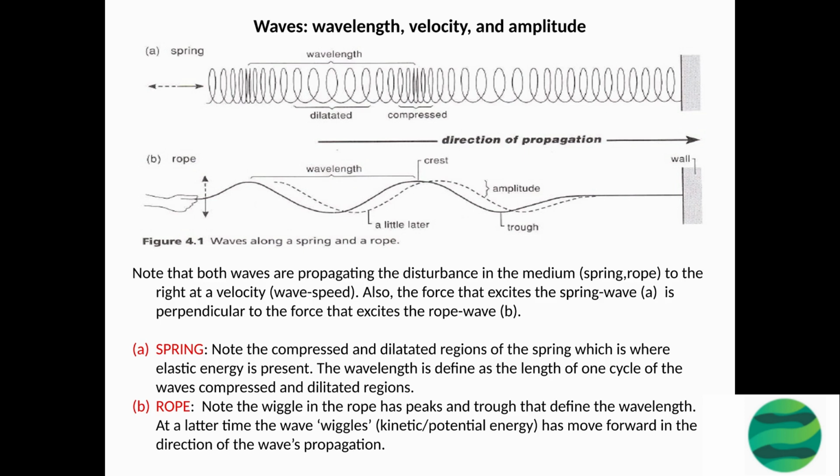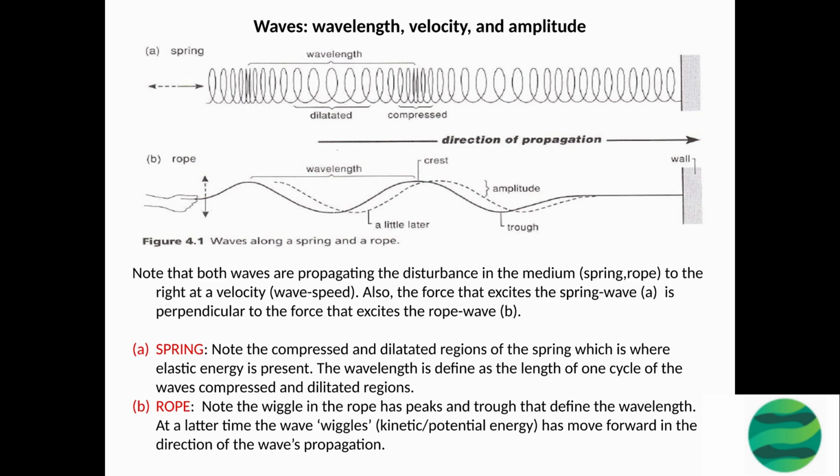In a spring wave, the compressed and dilated regions of the spring represent where elastic energy is present. The wavelength is defined as the length of one cycle of the wave's compressed and dilated regions. In a rope wave, the wiggle in the rope has peaks and troughs that define the wavelength. At a later time, the wave wiggle's kinetic potential energy has moved forward in the direction of the wave's propagation.